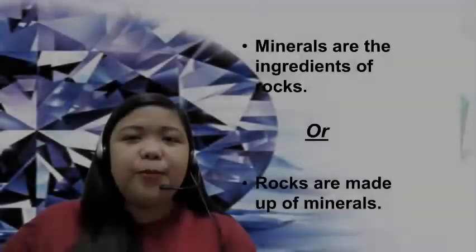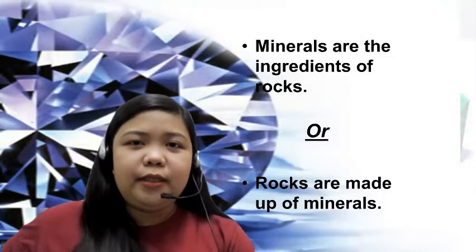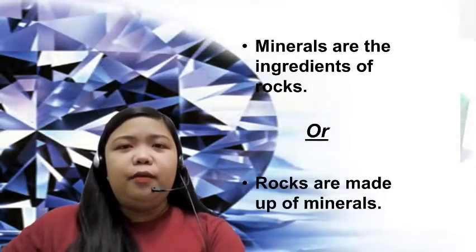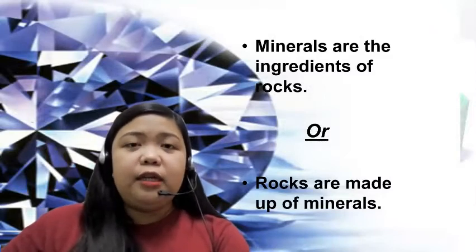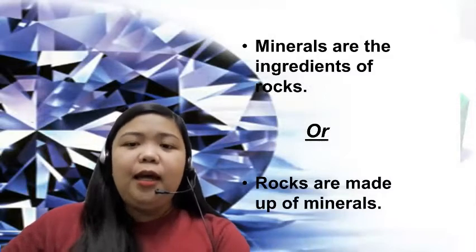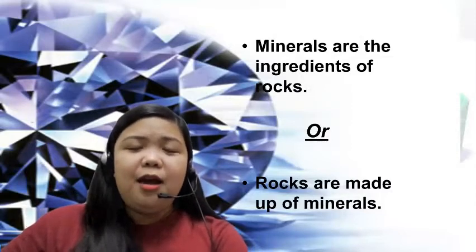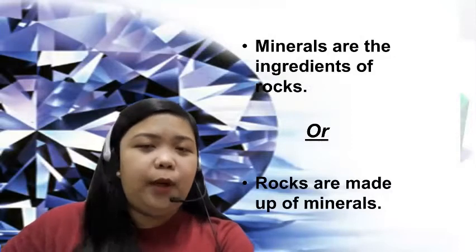For the next part of our lesson, we will be discussing minerals. So what are minerals? Minerals are the ingredients of rocks, or we can also say that rocks are made out of minerals. So what does it imply? It simply implies that rocks were formed out of minerals.